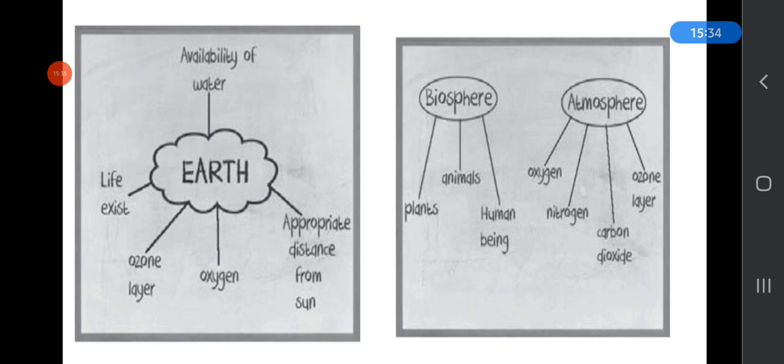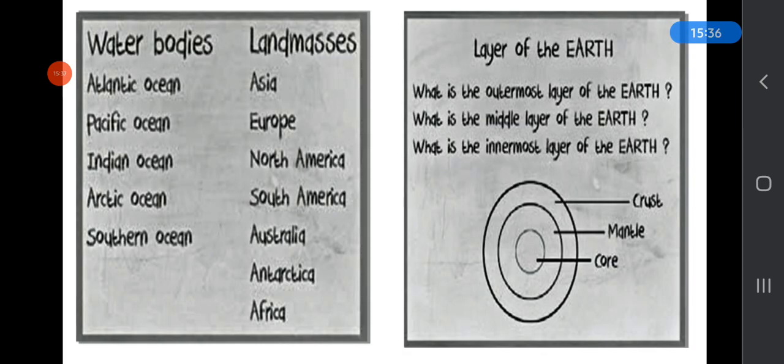Next is lithosphere and hydrosphere. So what do you know about the lithosphere? Lithos means rocks and sphere means area, or we can also say sphaira, which means sphere.